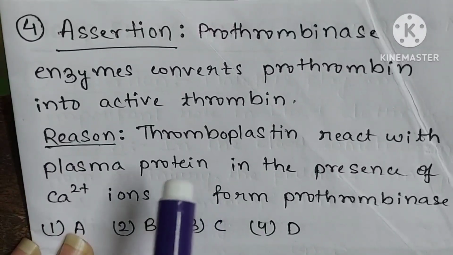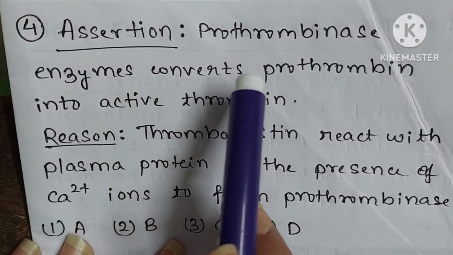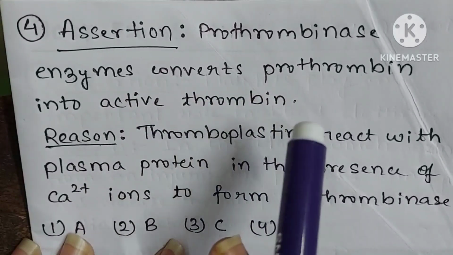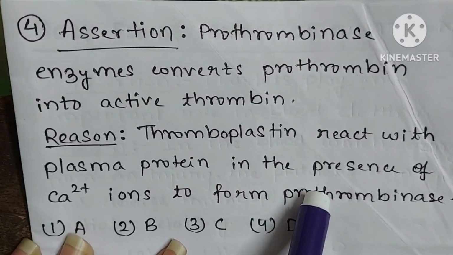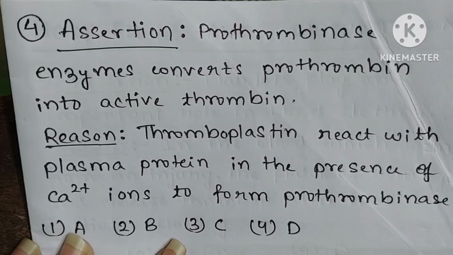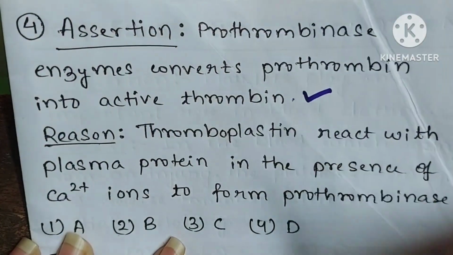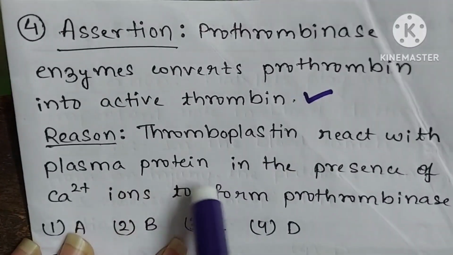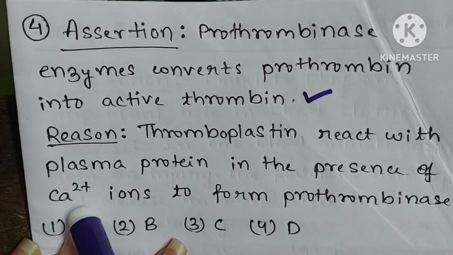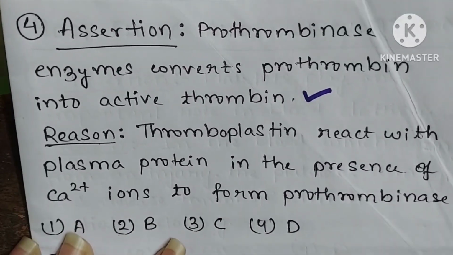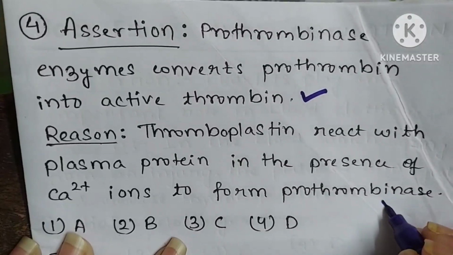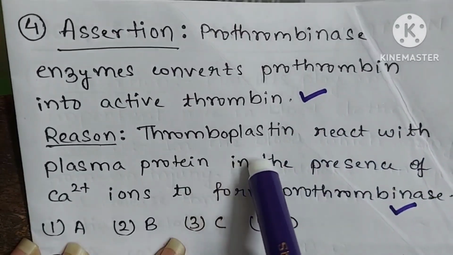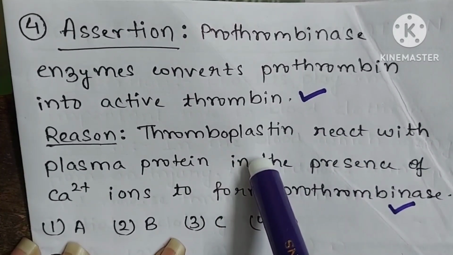Now fourth question, assertion. It says prothrombinase enzyme converts prothrombin into active thrombin. So this statement is correct. Now the reason part. Thromboplastin reacts with plasma protein in the presence of calcium ions to form prothrombinase. So this statement is also correct. Now here prothrombin and thromboplastin are two different things and their functions are also different.